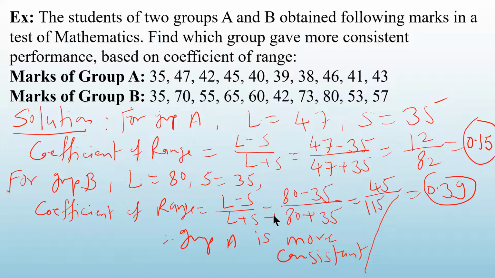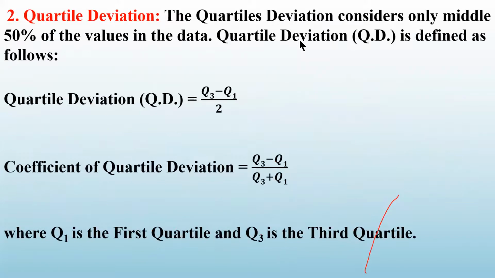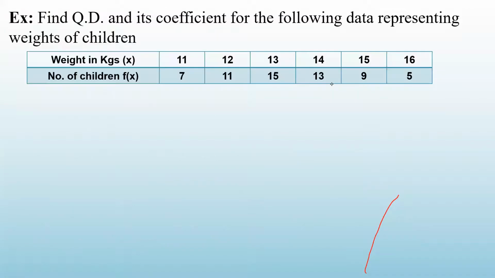Okay. Now let us see the next measure of dispersion. That is called quartile deviation. This is the second measure of dispersion. The quartile, you know what are quartiles now? We have already completed that chapter. So there are three quartiles, you know. If your data is arranged in the order.